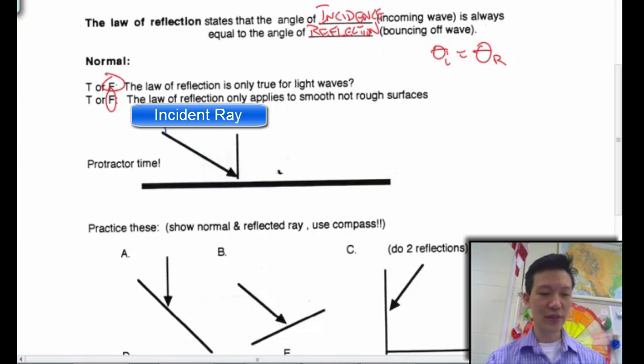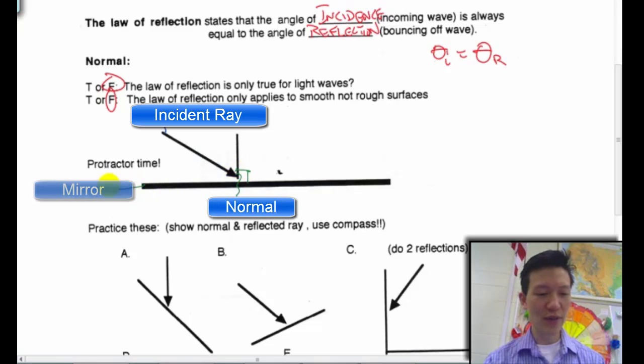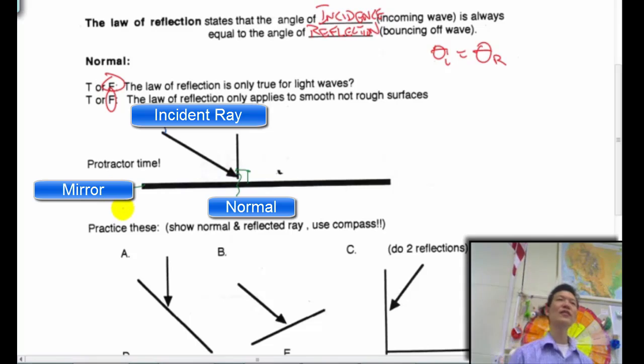What are you going to call that? You guys remember? That's called the normal, a geometric term for perpendicular to a surface. This is obviously the mirror surface, okay? What's tricky is all light rays are not referenced from the surface of the mirror itself, but from an imaginary perpendicular line. The reason why is if you curve the mirror, you can always draw on the tangent to a curved surface. Otherwise, how do you measure an angle from a curved surface?